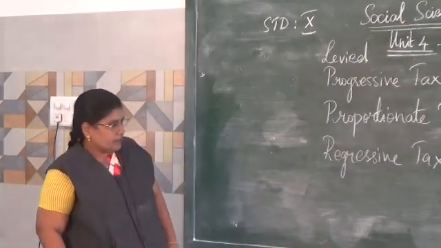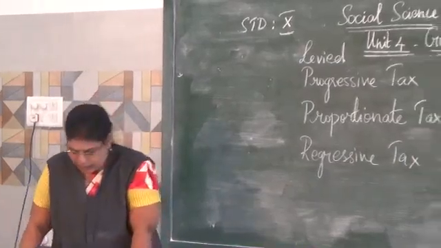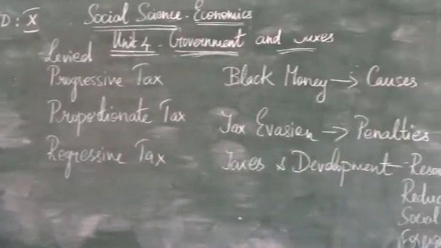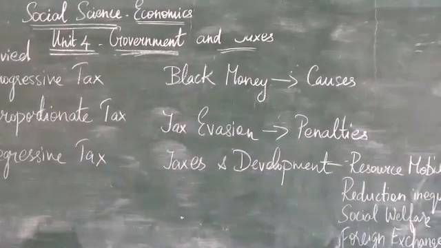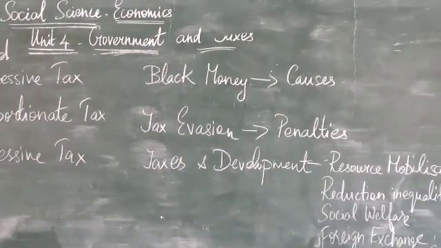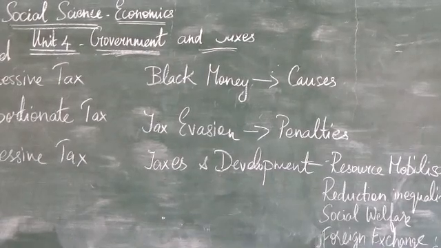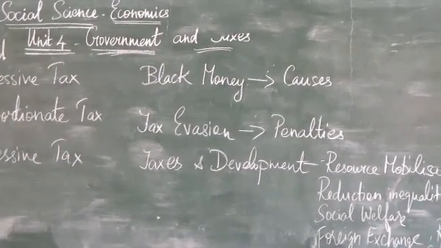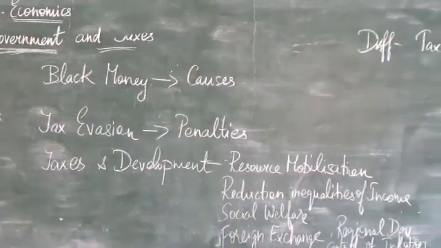The next one is regional development. Taxation plays a very important role in the regional development of a country. Tax incentives such as tax holidays for setting up industries in backward regions, the tax money is used. Taxation can be used to control inflation, that is the price rise.